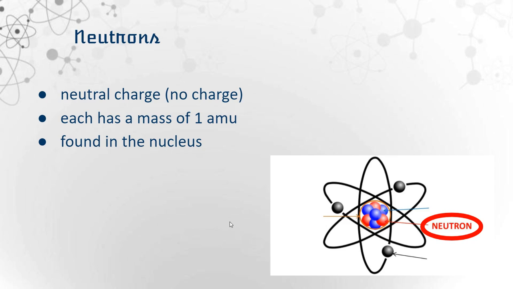Neutrons have no charge. Each one is going to have a mass of 1 atomic mass unit, and they're also found inside the nucleus along with protons. So the amount of neutrons is going to vary depending on isotopes, but we'll talk more about ions and isotopes later on.